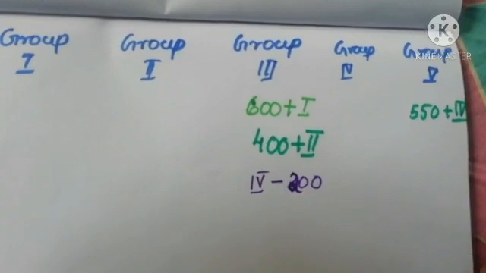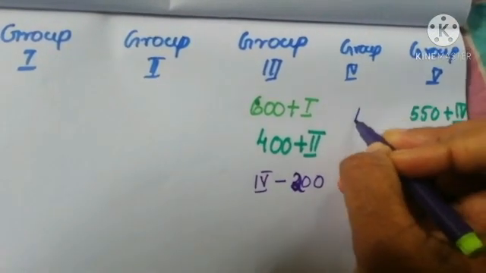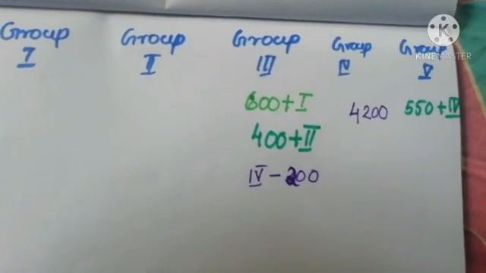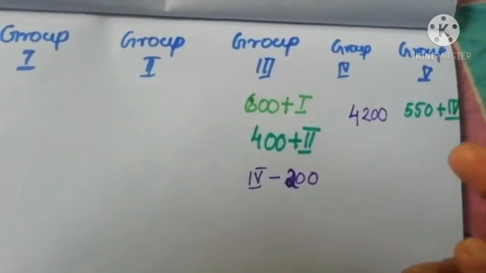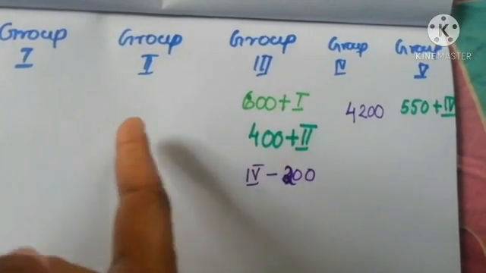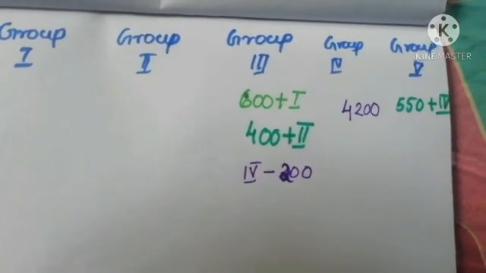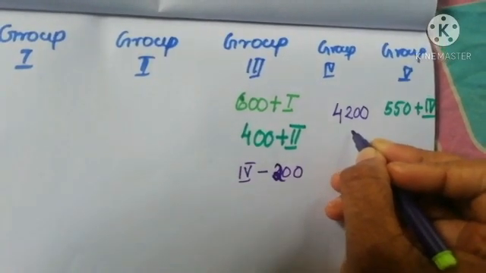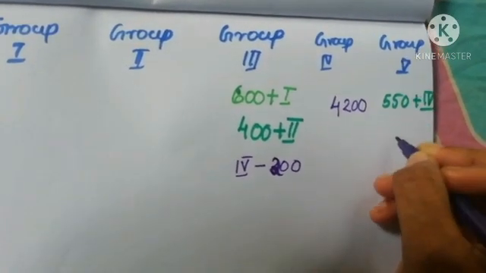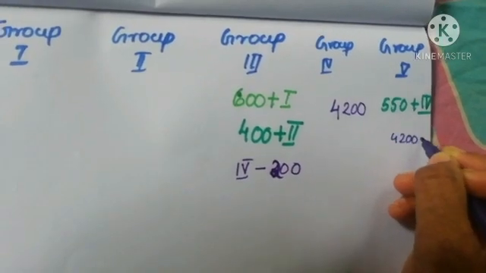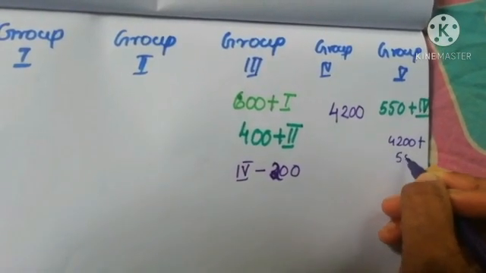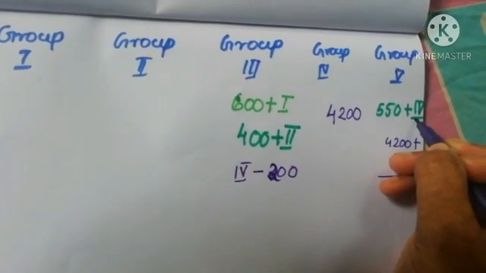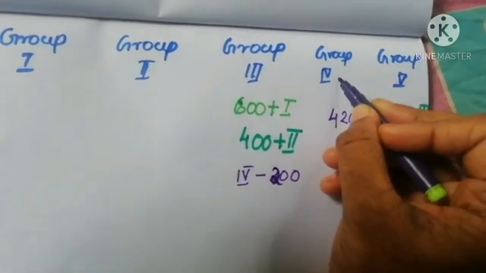And again it is saying that the fourth group got 4,200 rupees. Then we can find out the amount got by each group. If it is 4,200, then group 5 should be 4,200 plus 550, because it is given that it is 550 more compared with group 4.